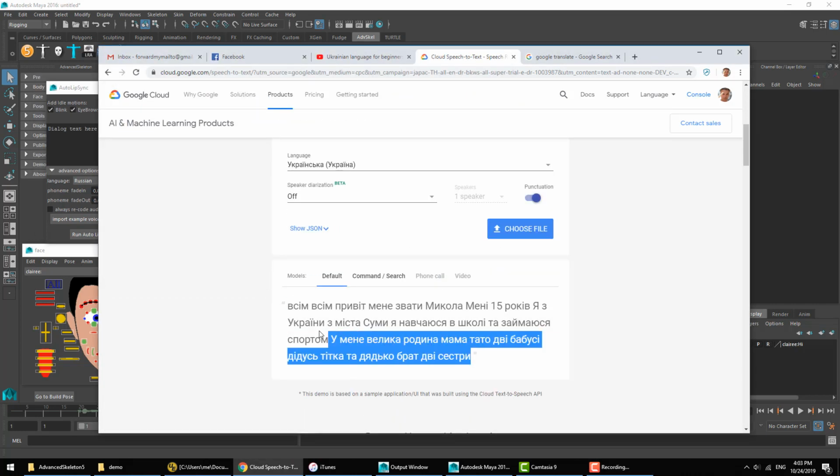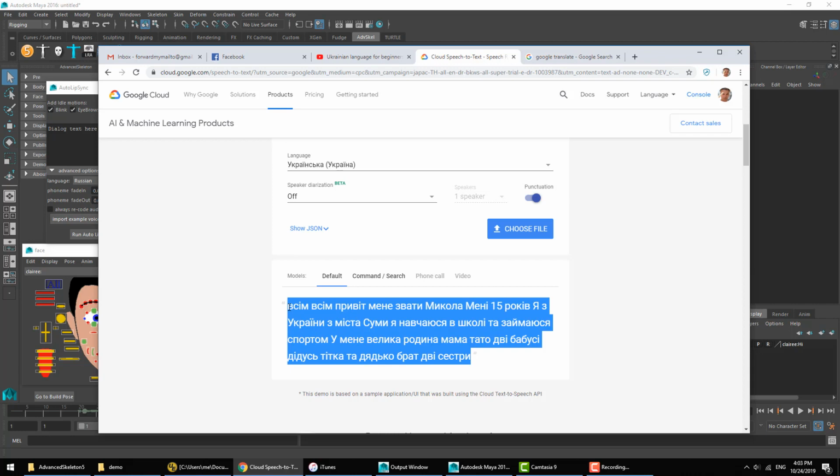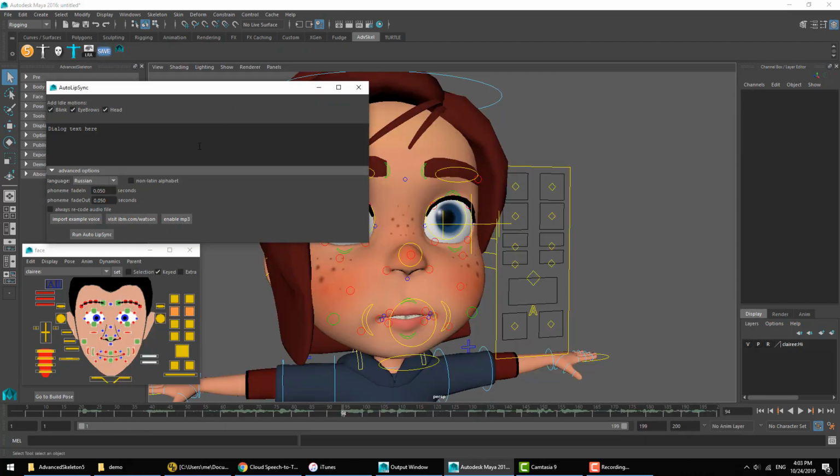So we're gonna copy the text here, which is the Ukrainian text. Now, normally text goes in here. However, as you'll see, the letters in the Ukrainian alphabet are not familiar to many of us. This is because it's not using a standard Latin writing system. Now, the Ukrainian language is instead using a type of the Cyrillic writing system. Now, Maya will only read and write from the Latin writing system.